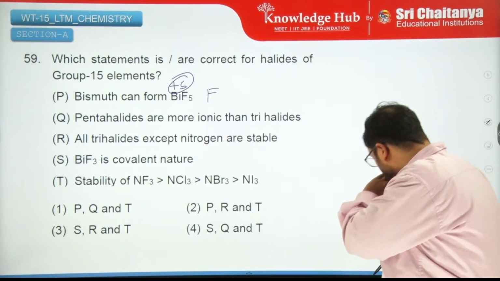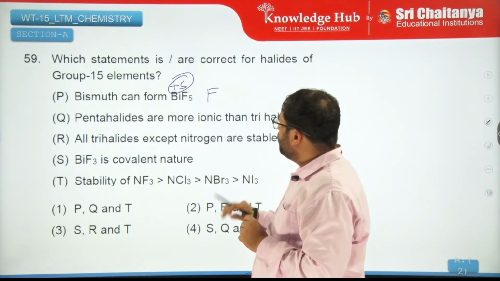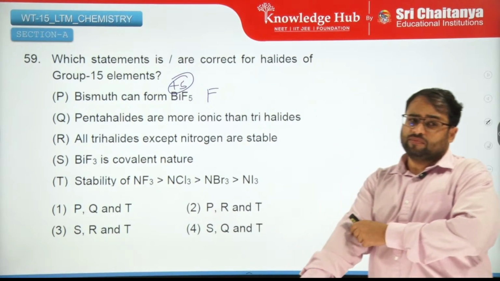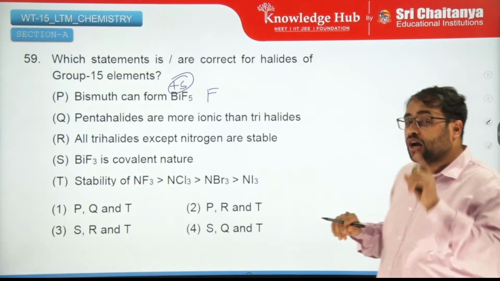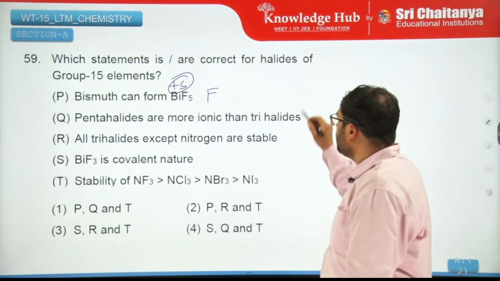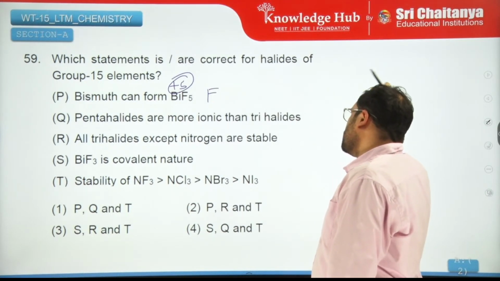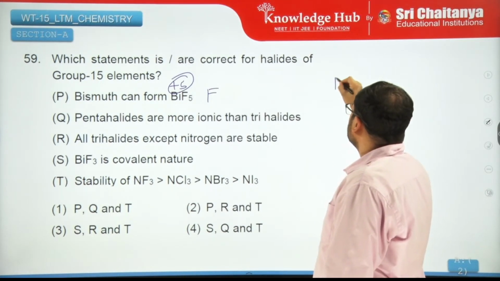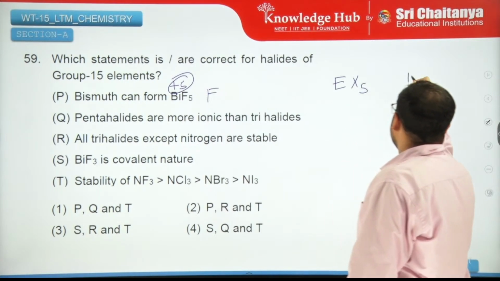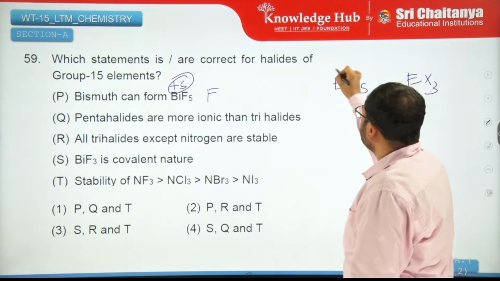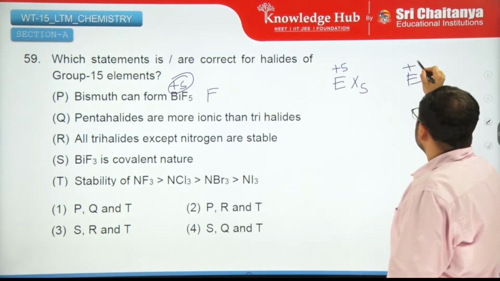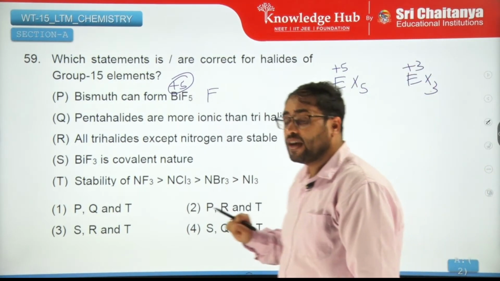Pentahalides are more ionic than trihalides. Think about it. According to Fajan's rule, suppose you have a pentahalide and a trihalide. In the pentahalide, the oxidation state is +5, here +3.